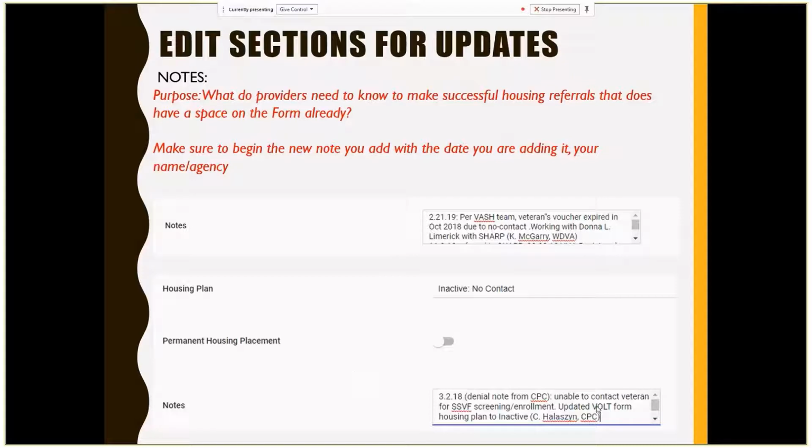Another example is when you are a housing provider and you are using the option to deny or enroll a household, that you are really coming back to the Volt form and making those updates when appropriate. So for example here, CPC had to deny a veteran due to no contact. And so they moved the housing plan to no contact and had that denial note put in here so that we know even if that household was routed to CPC, that was not actually successful.